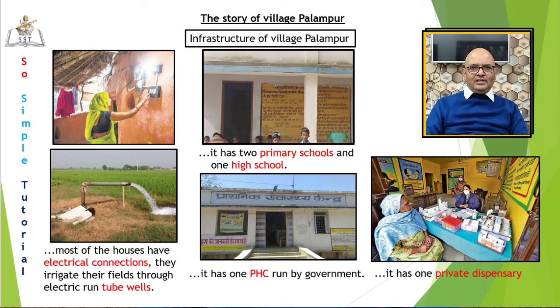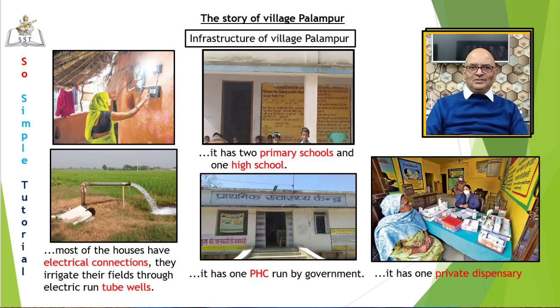Let us do a fast recap of the session. What is the main economic activity in Palampur? Farming. What is the aim of production? To produce goods and services that we want. What are the factors of production? Land, labor, physical capital, and human capital.